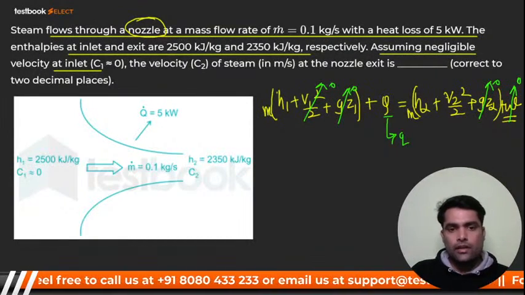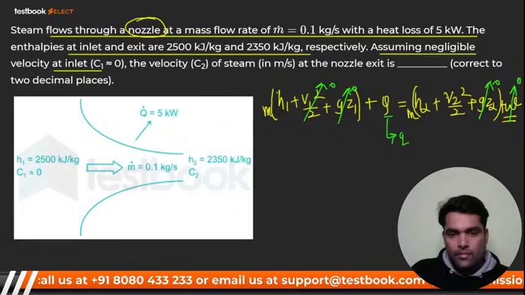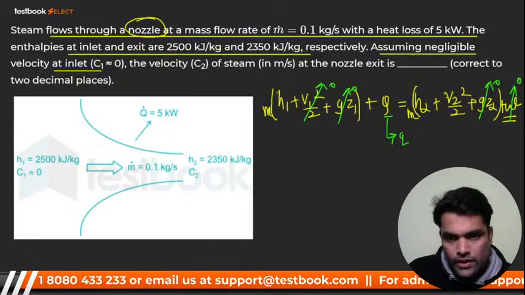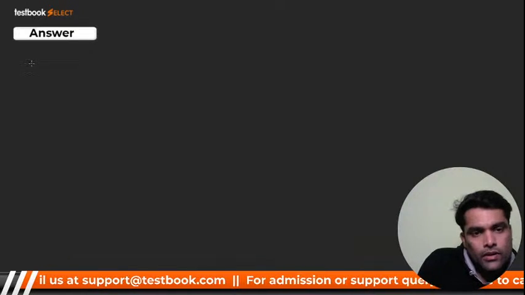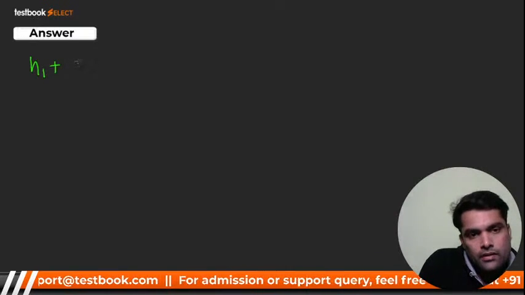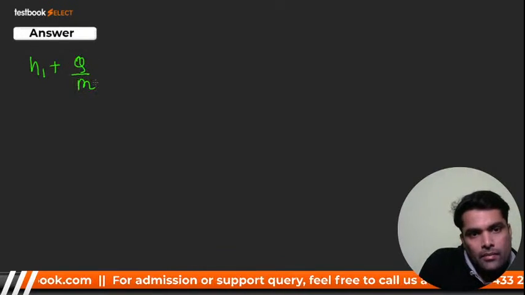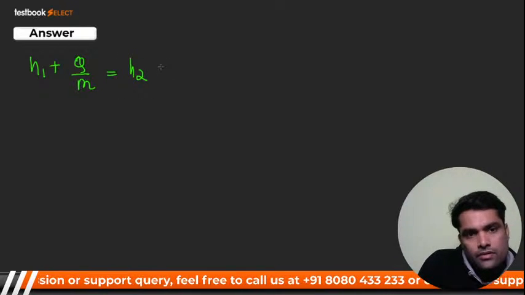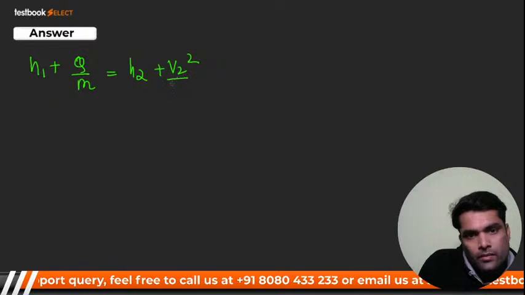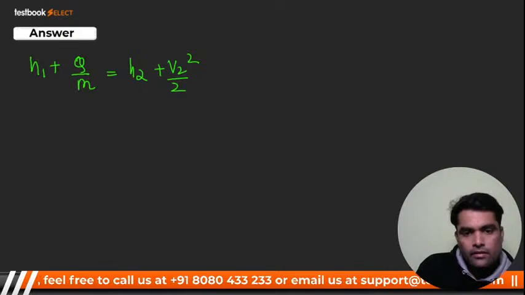Very good. So see here. Look carefully. I'll go to the next slide. So H1 plus capital Q divided by mass is equal to H2 plus V2 square by 2. Yes or no?